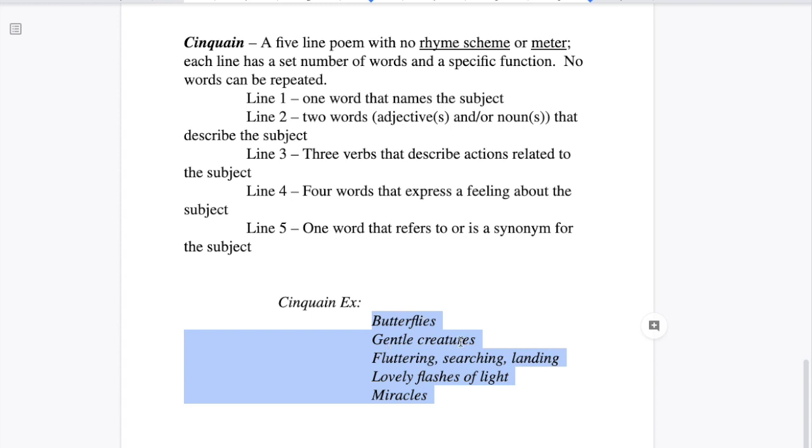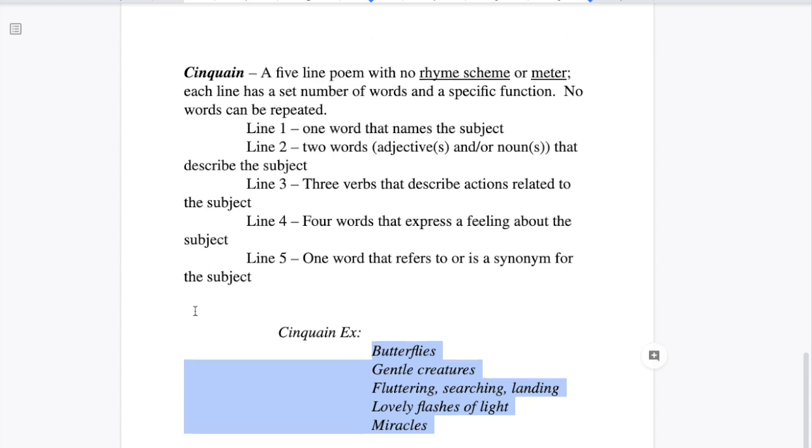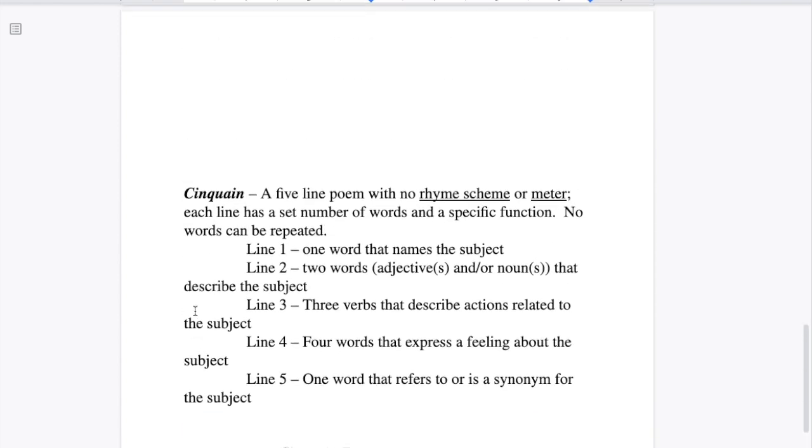Butterflies, gentle creatures, fluttering, searching, landing, lovely flashes of light, miracles. So there we are. We came back around one word that refers to or is a synonym for the subject at the end. That is the structure. It's fairly straightforward. No one is going to tell you you're wrong when you write this poem as long as you follow these rules. This week, I'm going to ask that you write either a limerick or a cinquain.